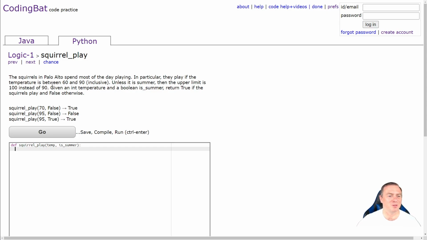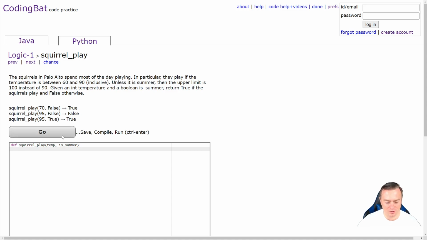So then the next one, here we go. Squirrel play, and we've got the squirrels happening again. So squirrels in Palo Alto spend most of their days playing. In particular, they play if the temperature is between 60 and 90 inclusive, unless it is summer, then the upper limit is 100 instead of 90. Given the int temperature and the boolean is summer, return true if the squirrels play and false otherwise.